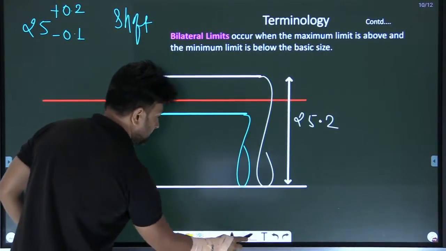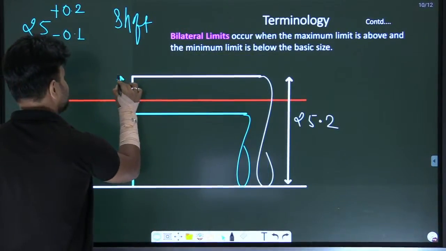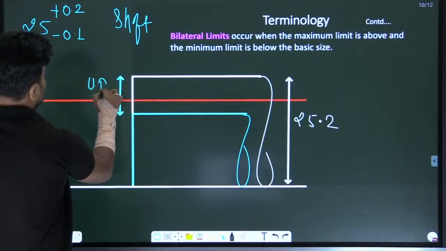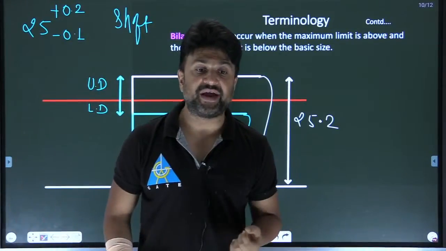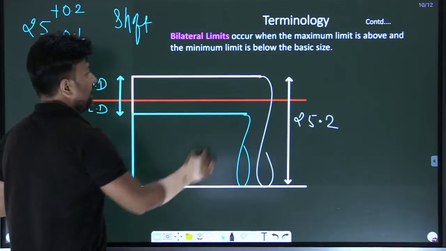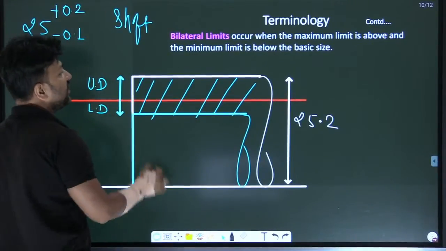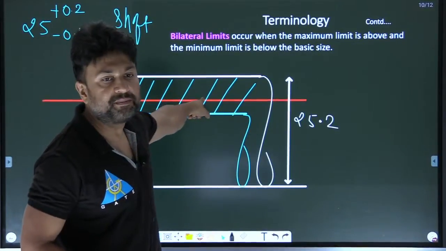Now see, one of the deviations lies on the positive side and one lies on the negative side. This is the upper deviation and this is the lower deviation. So this system is known as bilateral, and the tolerance is known as bilateral tolerance.